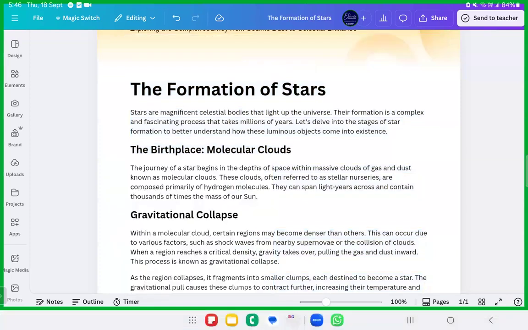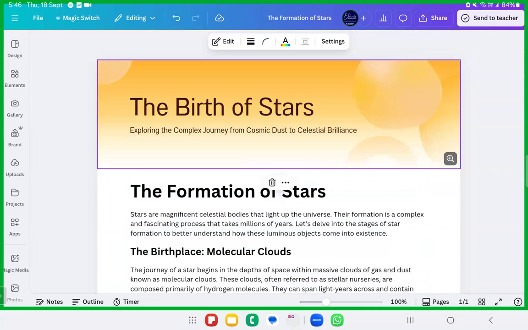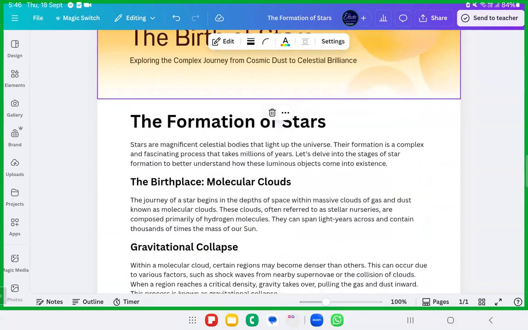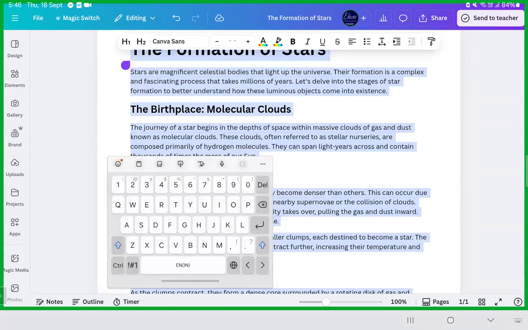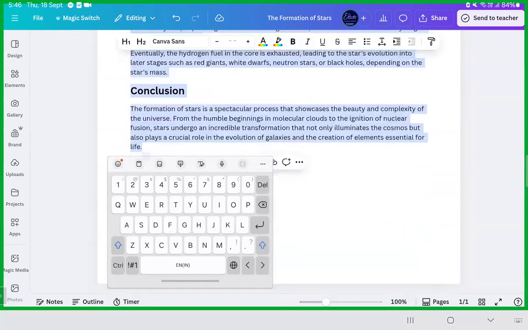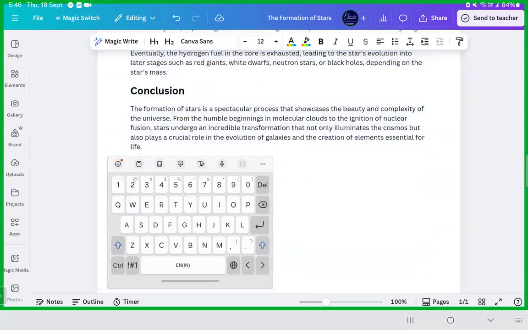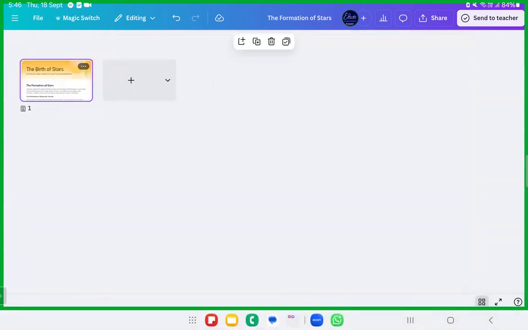Isn't it stunning? It has given you the background as well. You don't even have to worry about the background, right? The birth of the stars, exploring the complex journey. Now, for example, think that you're going to have a next topic. Yes, you can add elements, as many elements as you want. For example, I'll take the second page now. Page number 1 is done, so we'll add another page now.